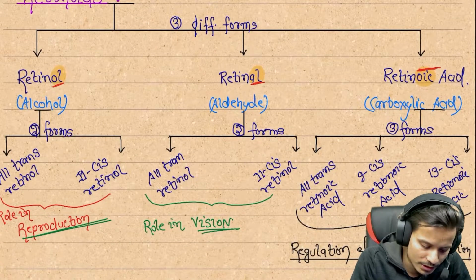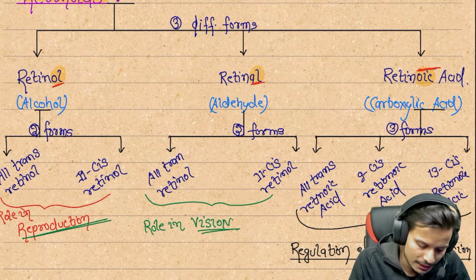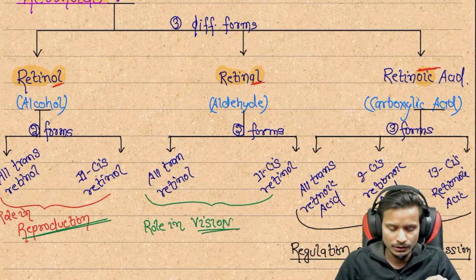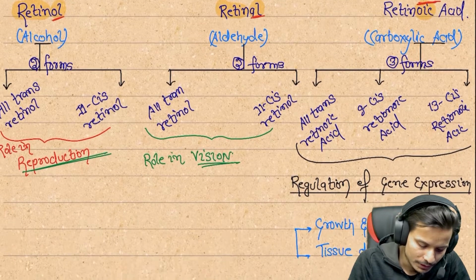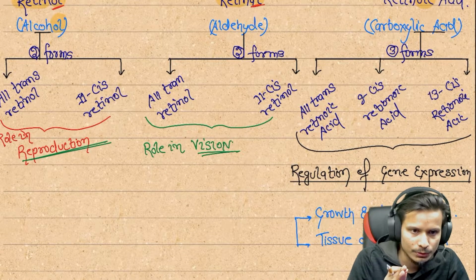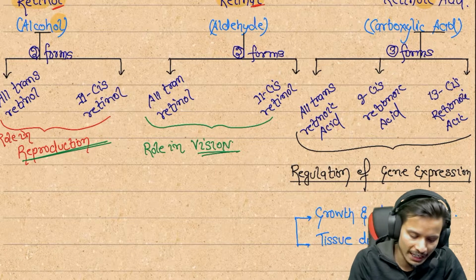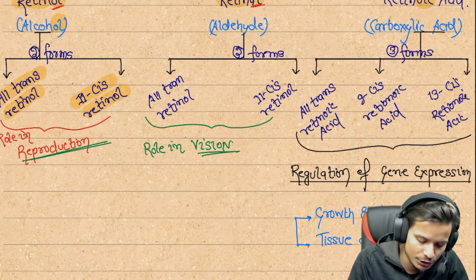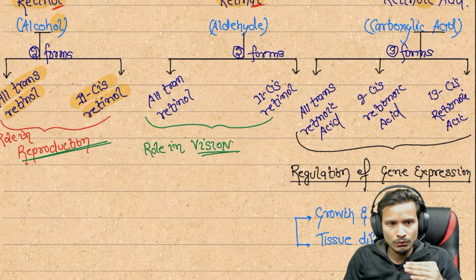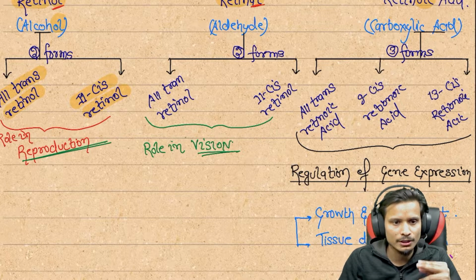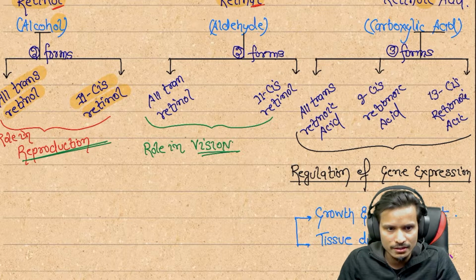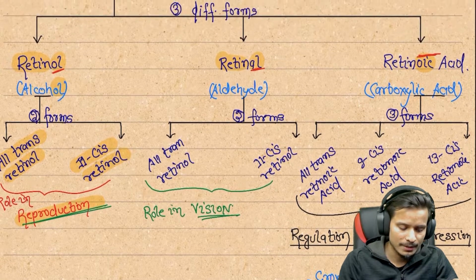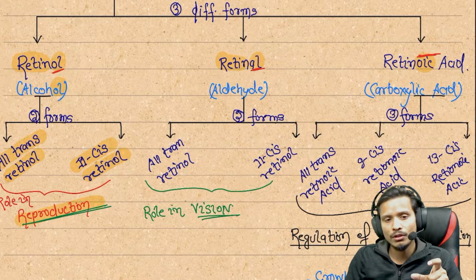Next one is retinoids. Retinoids have basically three forms, that is retinol, retinal, and retinoic acid. We can see here retinol, that is alcohol. I already told you "ol" means the alcohol functional group. There are two types of retinol, all trans retinol and 11 cis retinol. These are two forms of the alcohol, and their main role is in reproduction.